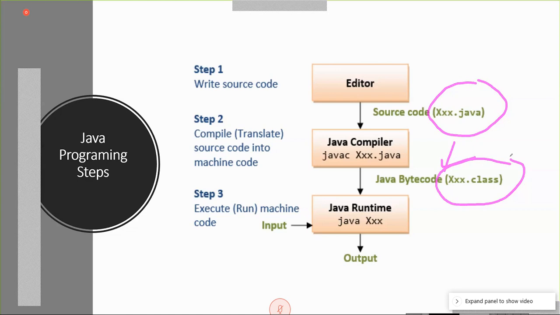Whether your operating system is Windows, Linux, flavors of Unix, Mac, mobile, whatever it is, you need this virtual machine called Java runtime. So Java runtime is actually executing the class, not directly your operating system.